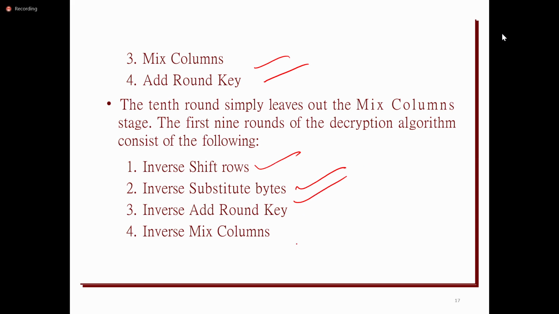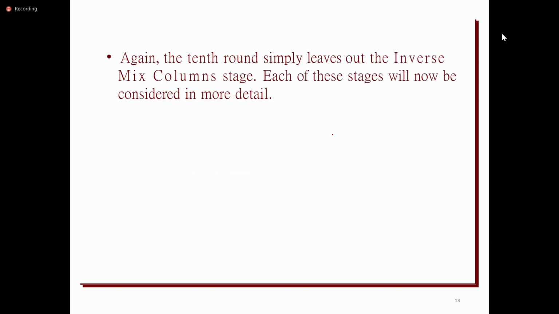Suppose we take shift rows: if in encryption we perform a left circular shift, then on the decryption side, we have to perform a right circular shift. That is the inverse operation. And if we take add round key, the inverse operation is simply performing the XOR operation. So we'll see how the inverse operations will be represented.